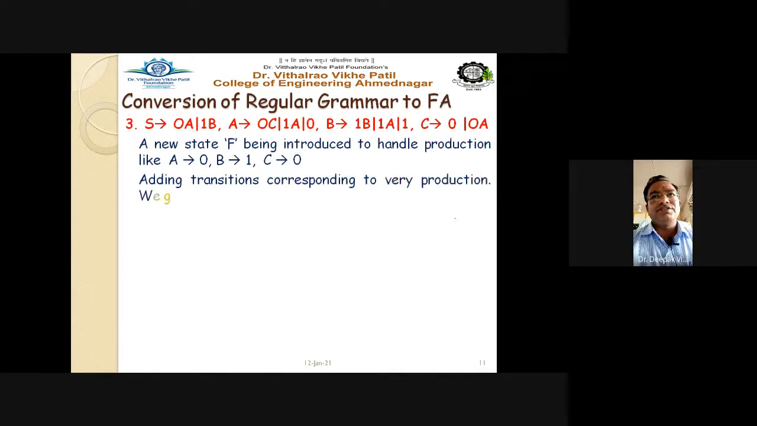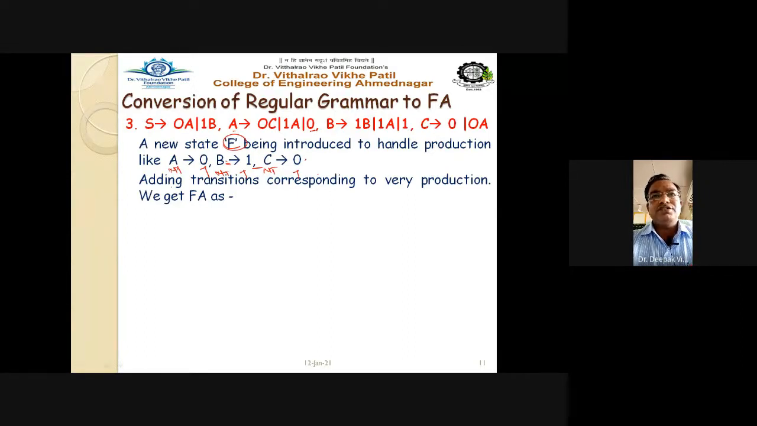So add all the transitions. As you know, A gives 0, B gives 1, and C gives 0, which means your non-terminal produces a terminal. Meaning you have to add a new state F, of course, as per the rule. We have to go for the final state. So A goes to the final state on 0, B goes to the final state on 1, and C goes to the final state on 0.